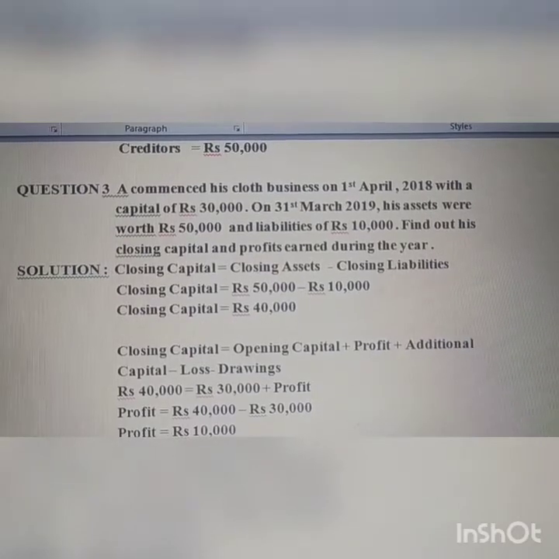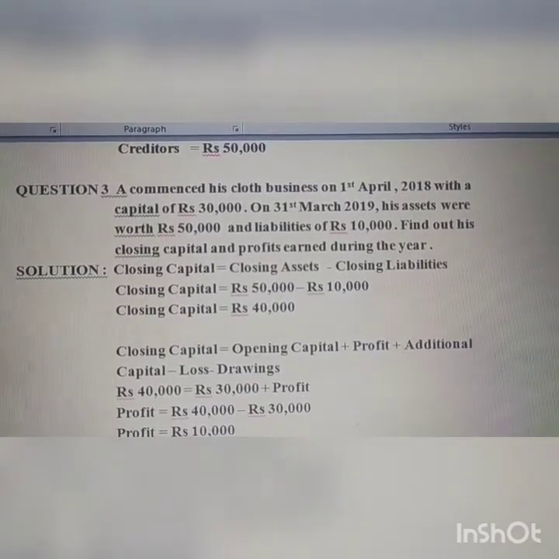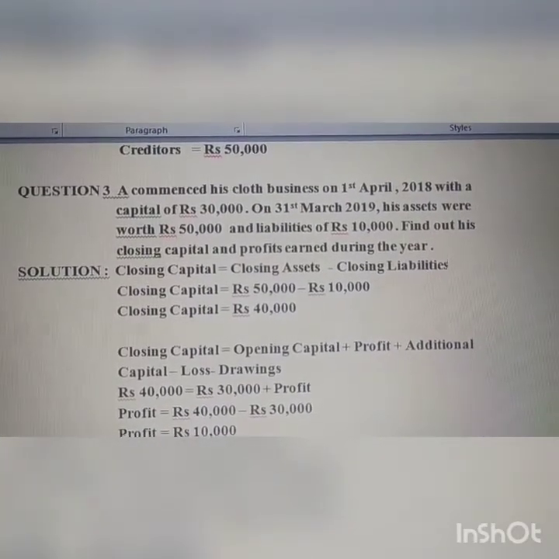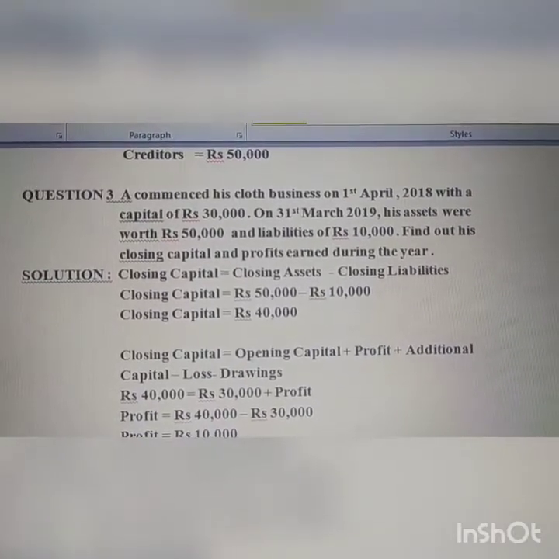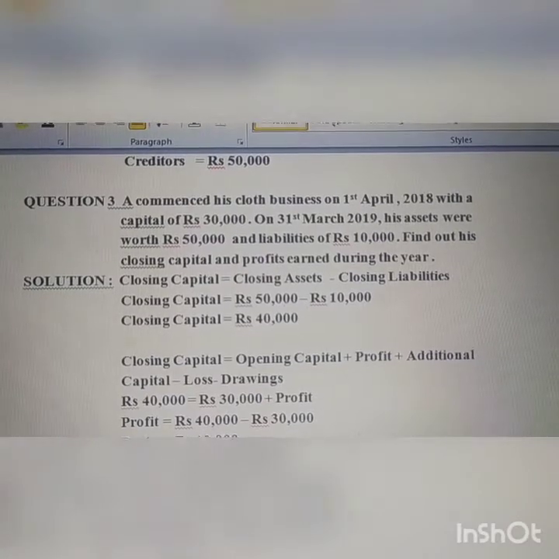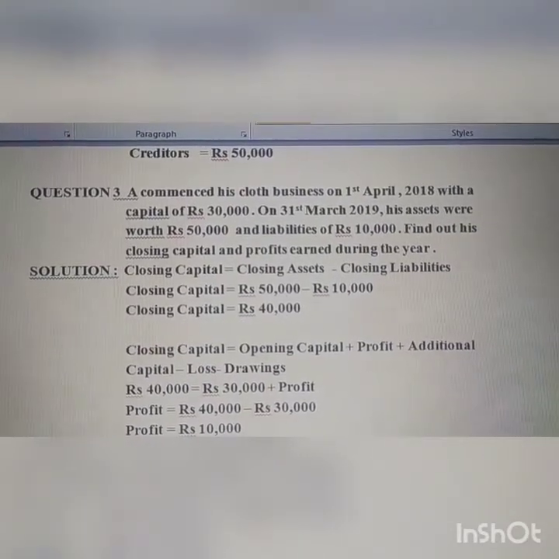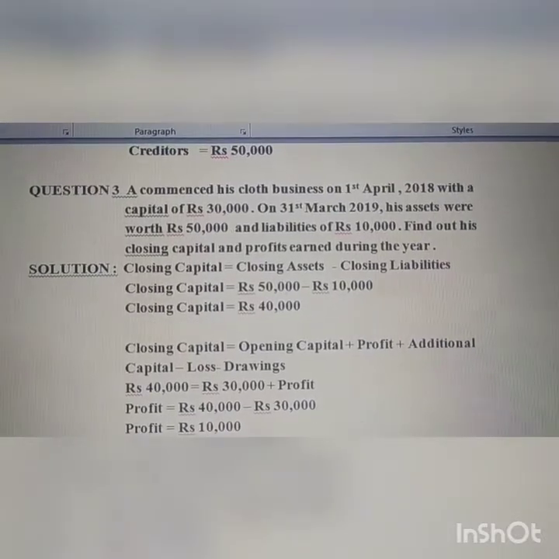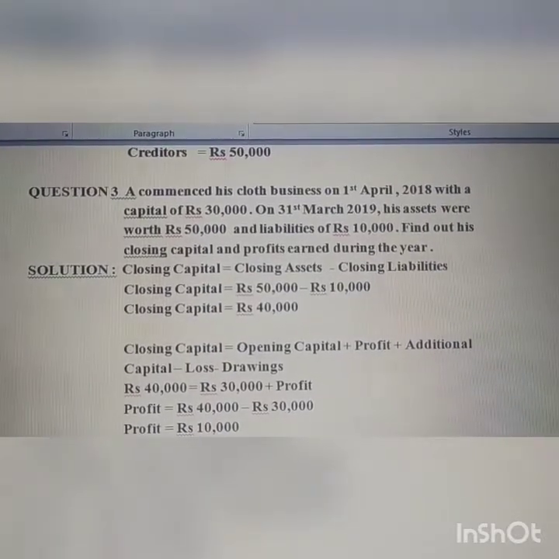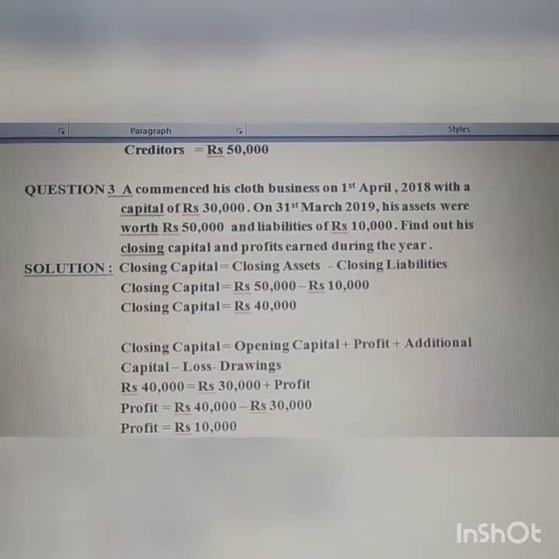Closing capital 40,000 equals opening capital 30,000 plus profit, which we need to calculate. Transpose the amount of 30,000 to the left hand side. So profit will be rupees 40,000 minus rupees 30,000. You will get 10,000 rupees as your profit.